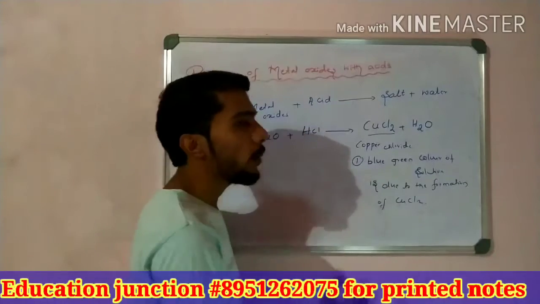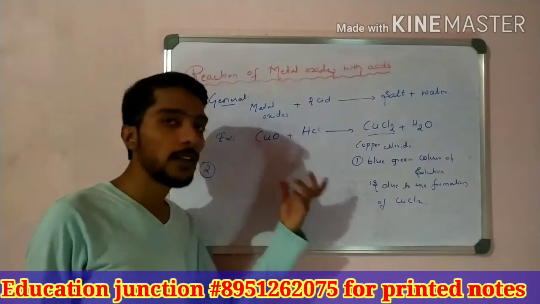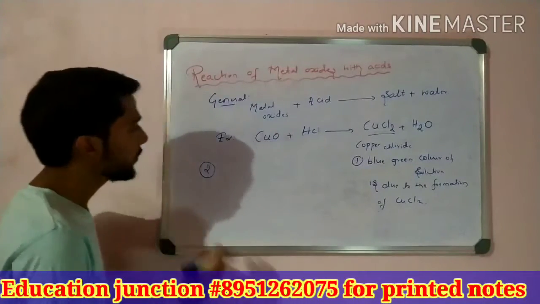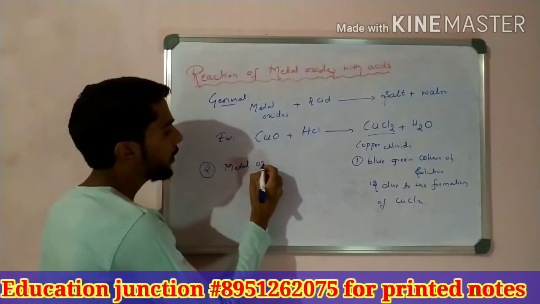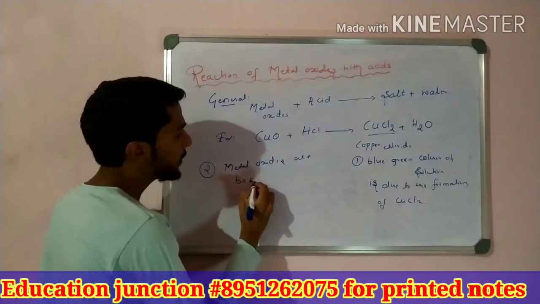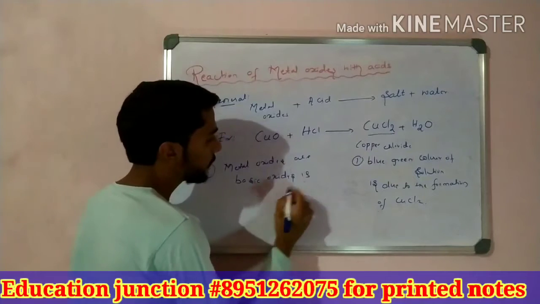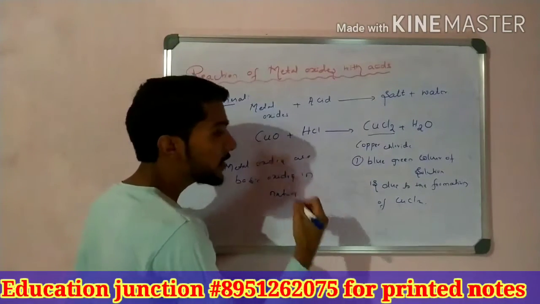When we check these copper oxides with litmus paper, we observe that they are basic in nature. So the second note we have to tell is that the metal oxides are basic oxides in nature.